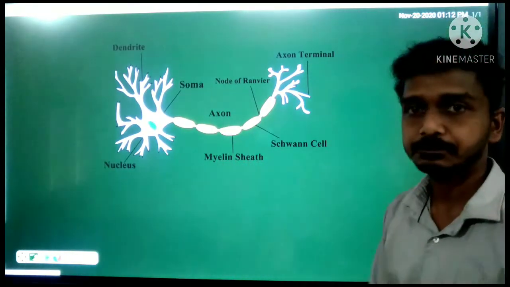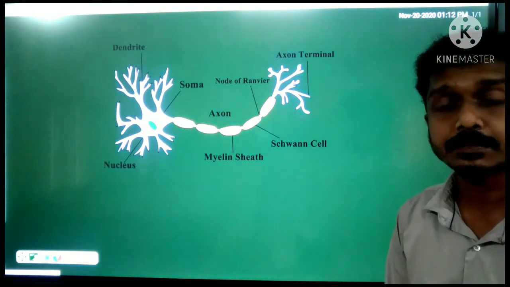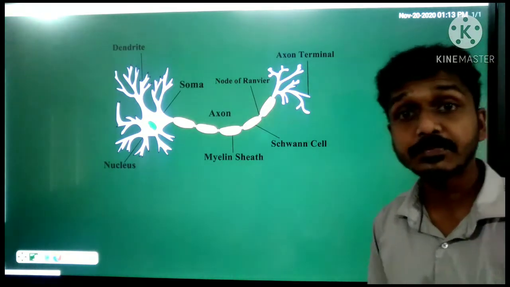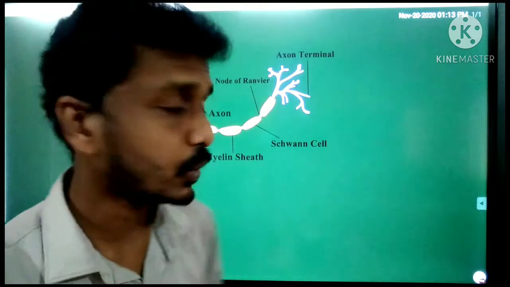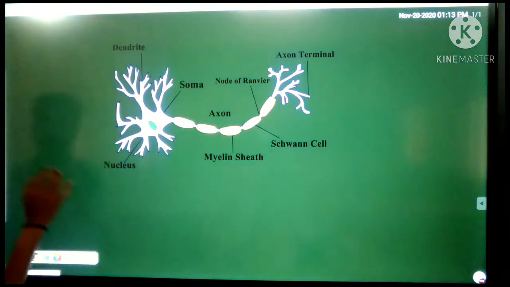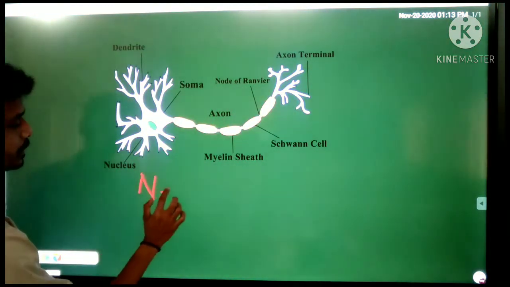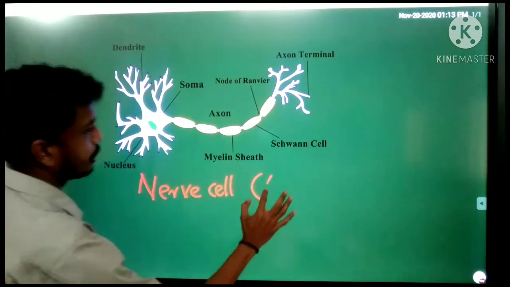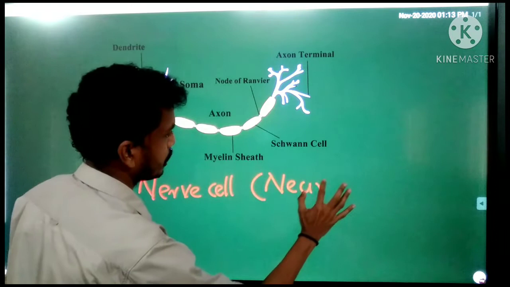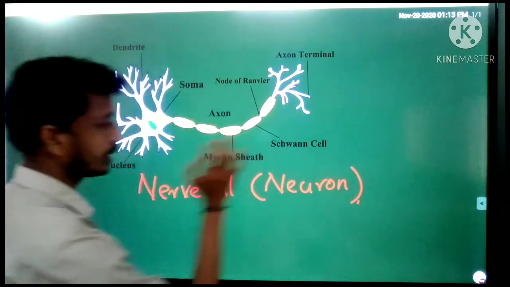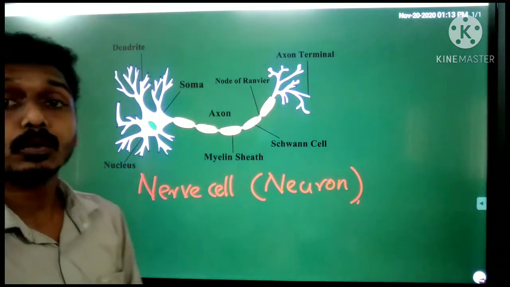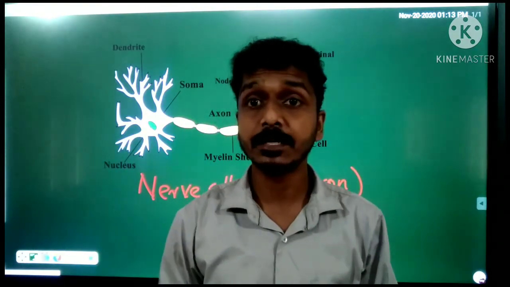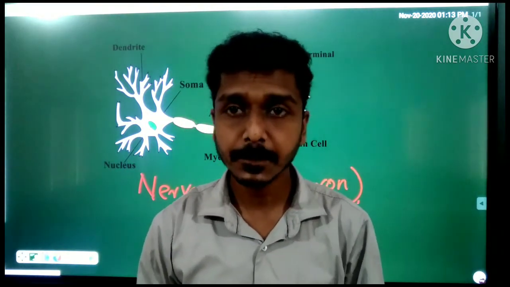Now look here. Here you can see another cell in the human body. This cell is called nerve cell or neuron. Nerve cell or neuron is seen in our nervous system, brain, spinal cord, and all the nerves, right?